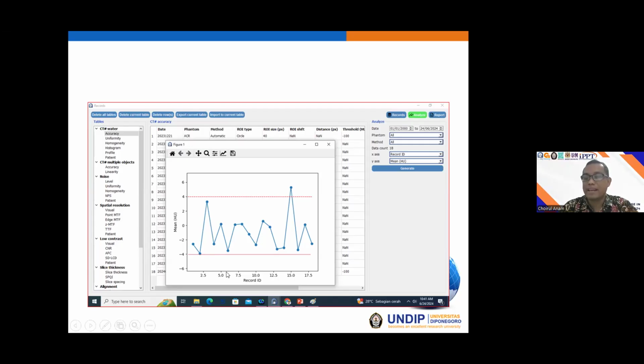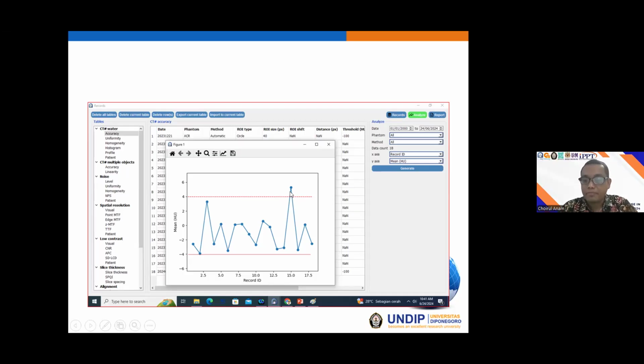The x-axis can be the ID of the image or the time, and the y-axis is the mean value of the CT number, and this is the standard indicated by the dotted line here. We can see that our result is within tolerance level, except at this time, because our data is out of the standard.